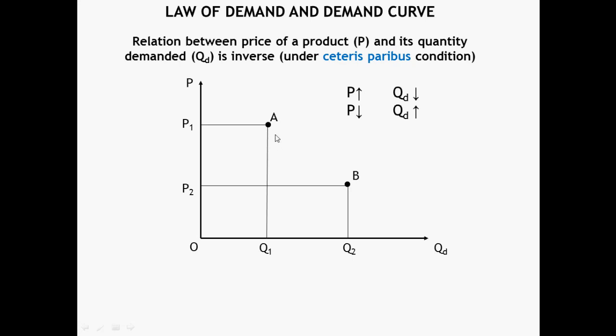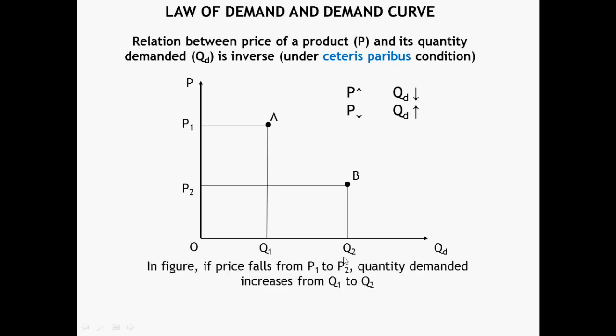If we move from A to B, price of the product falls from P1 to P2 and its quantity demanded rises from Q1 to Q2. Clearly, if price falls, quantity demanded for the product rises. That is, the relationship between price and quantity demanded is inverse, that the law of demand states.